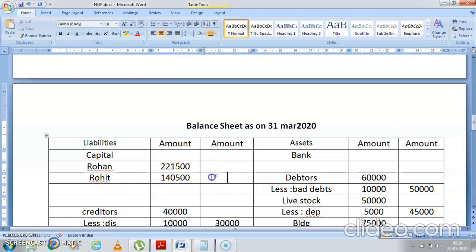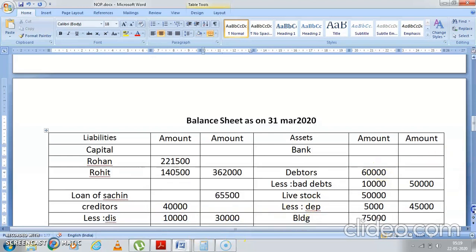So the total comes to 3,62,000. And last but not the least, loan of Sachin. How much is the loan of Sachin? 65,500.